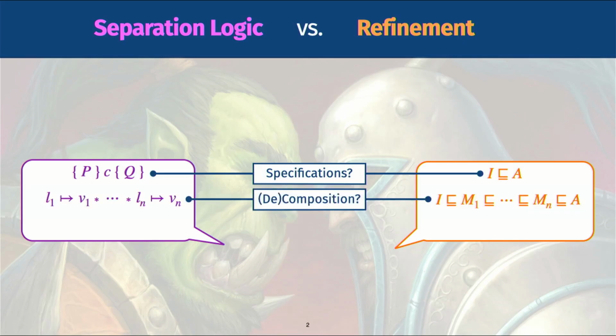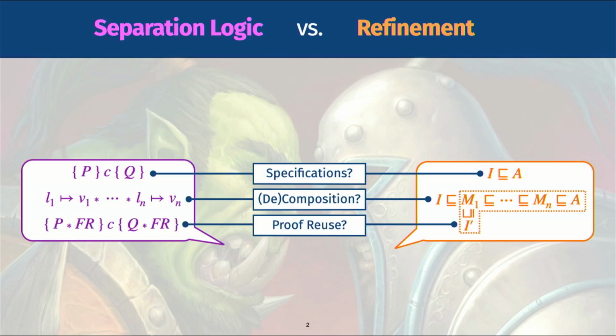They offer a different notion of composability. The former decomposes state into multiple pieces, and the latter decomposes verification itself into multiple steps. And as a consequence, they offer a different form of proof reuse. The former allows its proofs to be used in different spatial contexts via the famous frame rule, and the latter allows these intermediate refinements to be reused when one comes up with a new implementation.